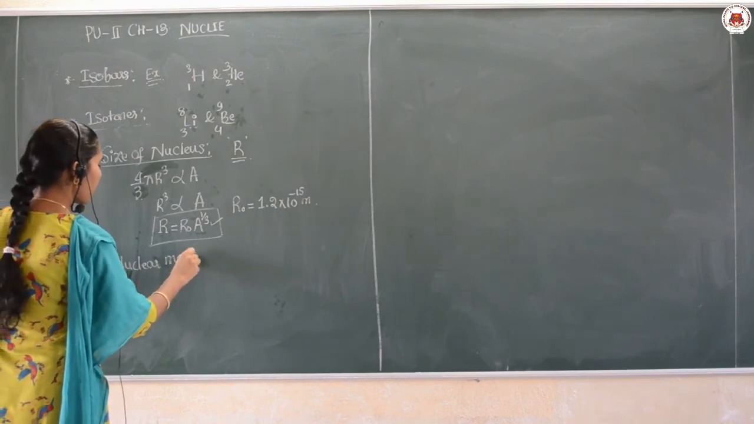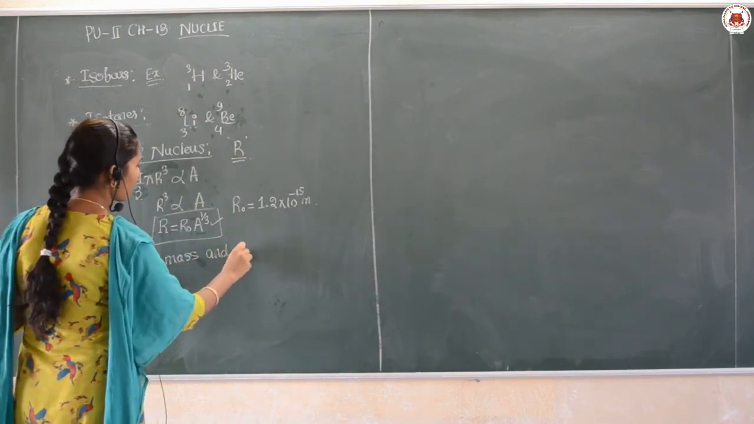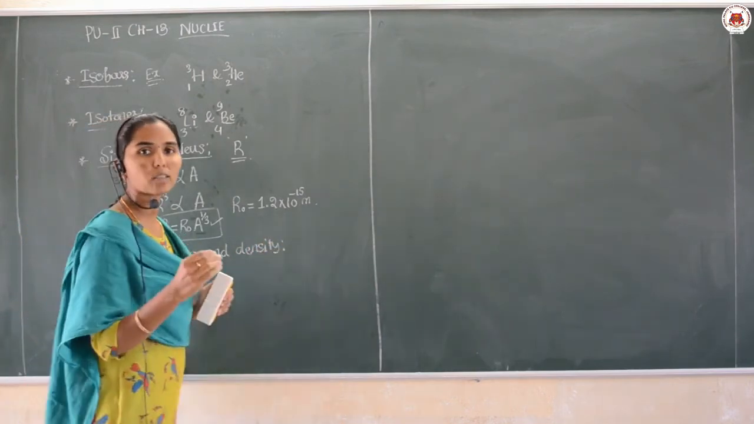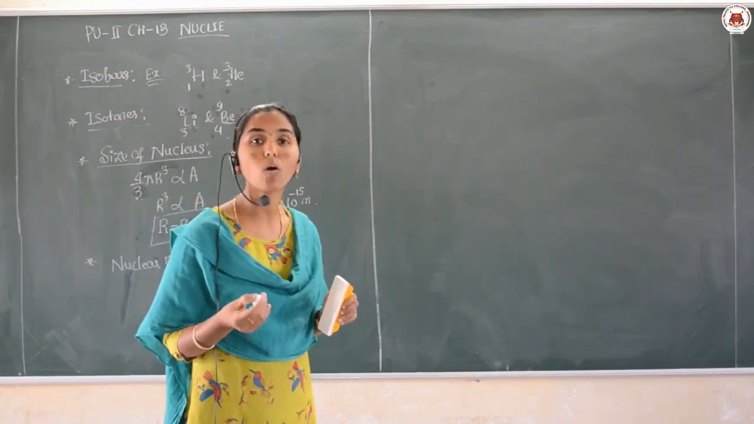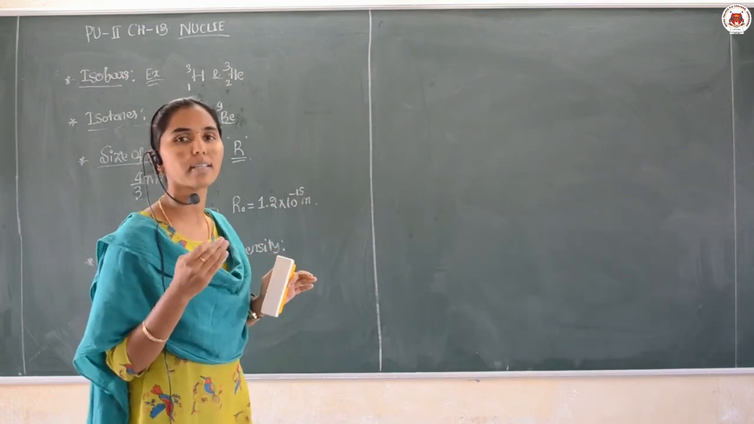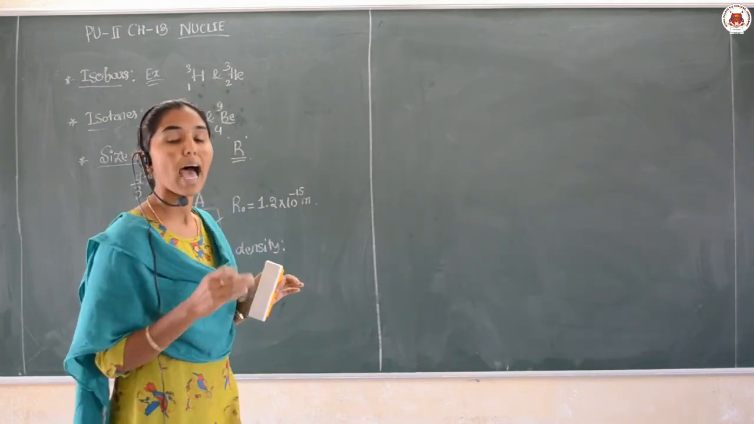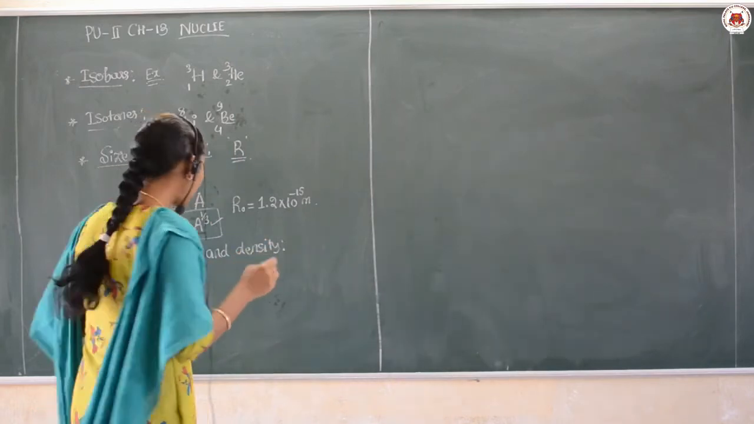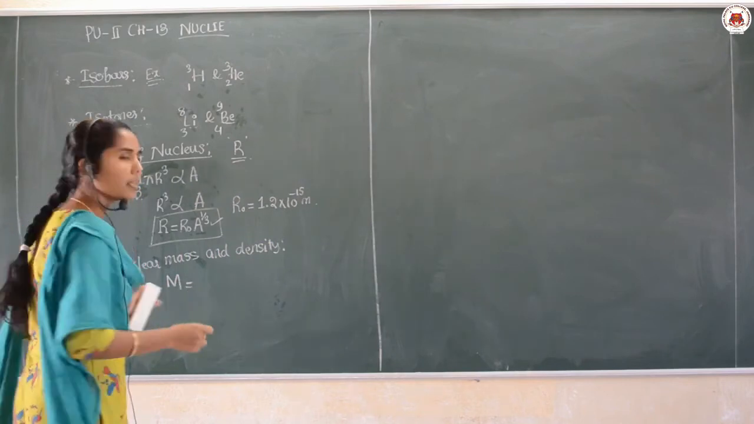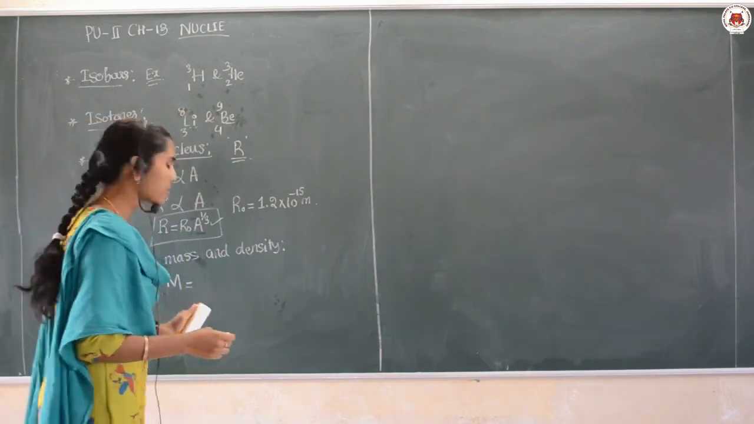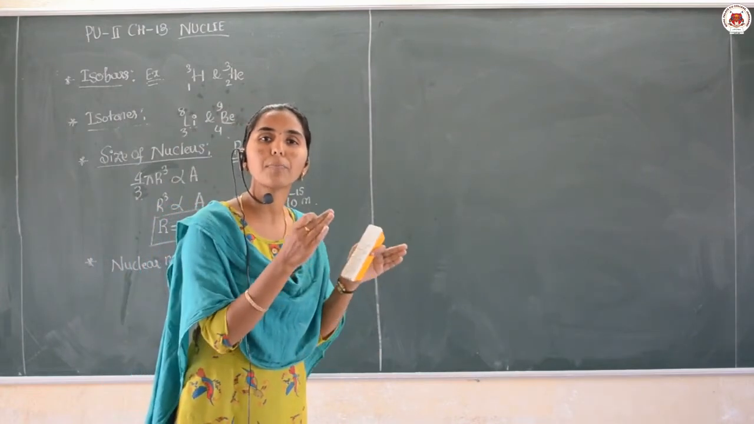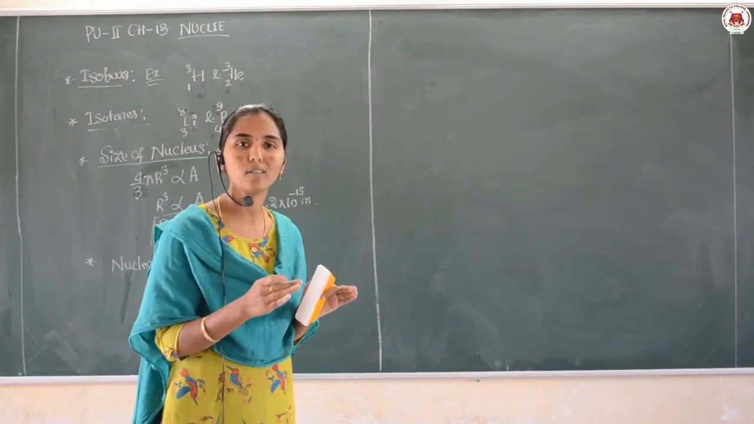Nuclear mass and density. What is the nuclear mass? The actual mass of the nucleus is called nuclear mass, and this nuclear mass is represented by a capital letter M here, and this mass can be obtained by the sum of the mass of the protons and the mass of the neutrons here.